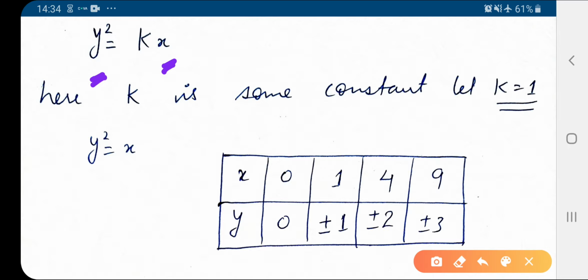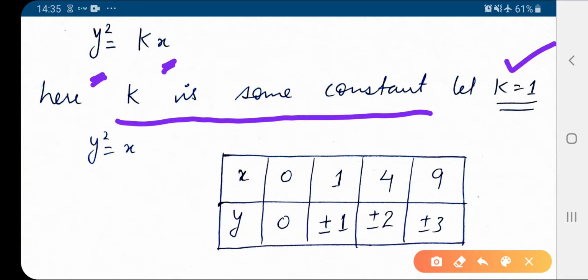So here are x and y, and if I take y squared and x in linear form, and here k is some constant, say for simple one, let k equal 1. So if k is equal to 1, what will be the values corresponding to x and y?